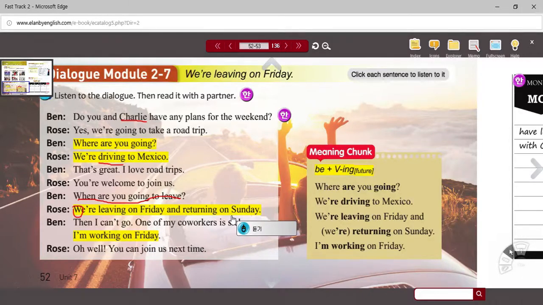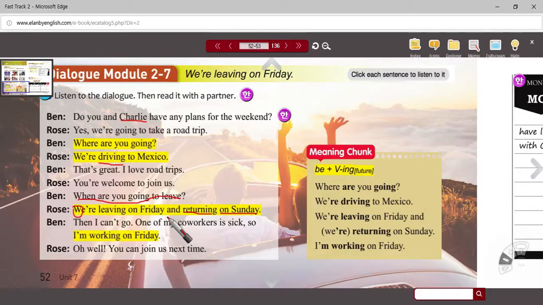Okay, so the answer for number 3, she's coming back when? On Sunday. Okay. So just a weekend trip. Okay, plans for the weekend, a road trip. They'll drive to Mexico on Friday, stay Saturday, and come home or come back on Sunday.